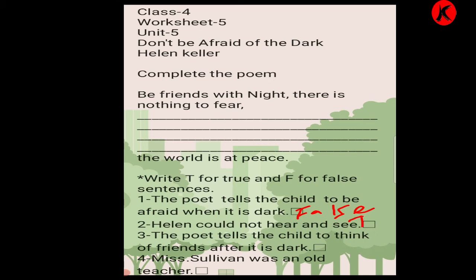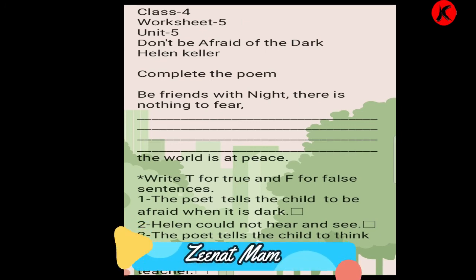Number 2, Helen could not hear and see. So it is true. Helen had fallen sick. Due to her illness, she lost her sight and her hearing. So it is true. T-R-U-E, true. Third, the poet tells the child to think of friends after it's dark. So this is also true. When it is dark, you think about your friends so you don't feel afraid or scared. Miss William was an old teacher. Was she? No, she was a young teacher. So it is false. F-A-L-S-E, false.